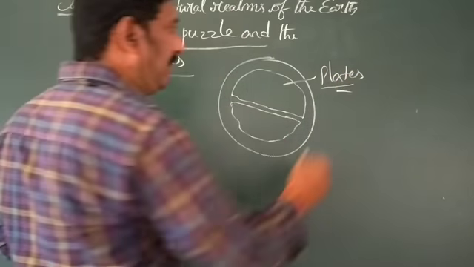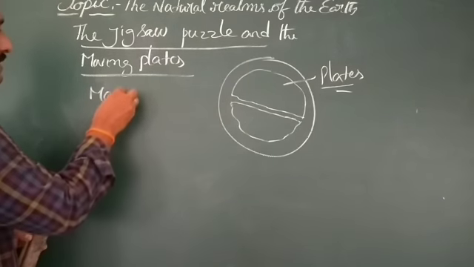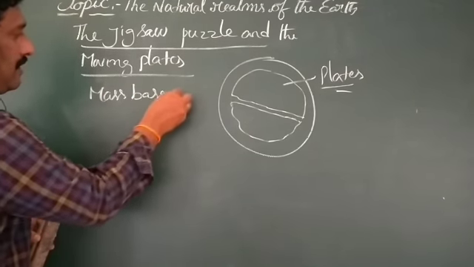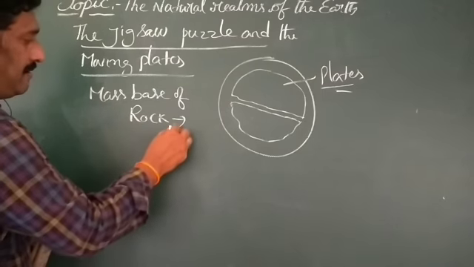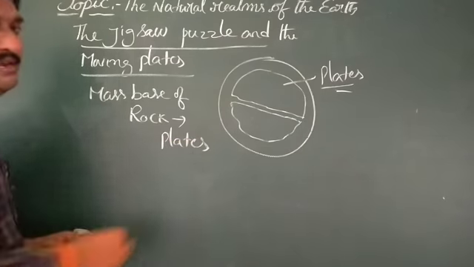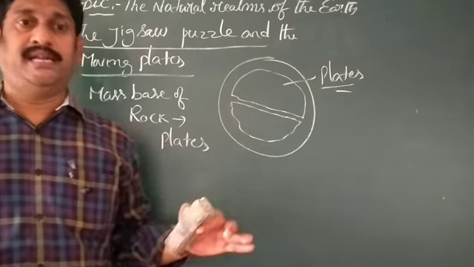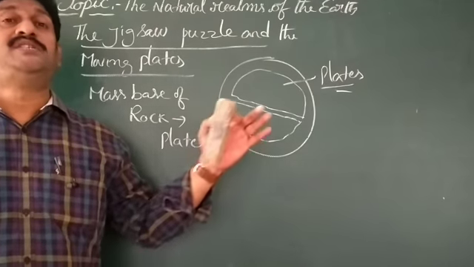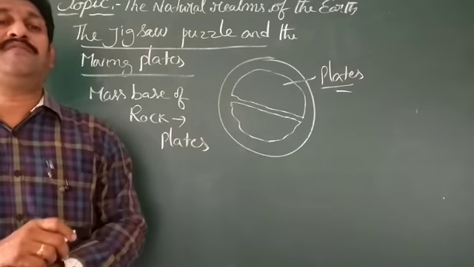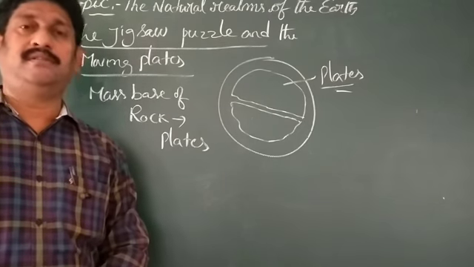Plates. Okay, plates we are saying. Mass base of rock is called a plate. Understand clearly here, my dear children. So that's why they concluded that the continents and also the oceans are situated on the mass base of rocks. The mass base of rocks is called a plate.